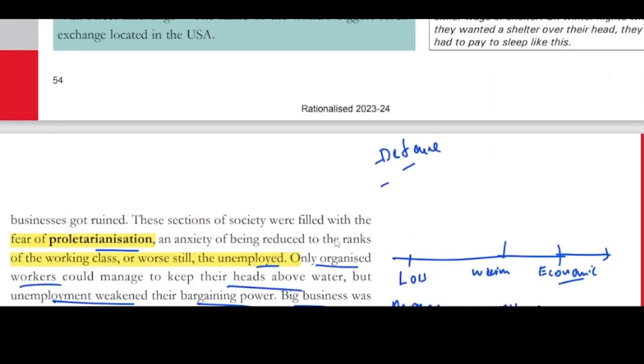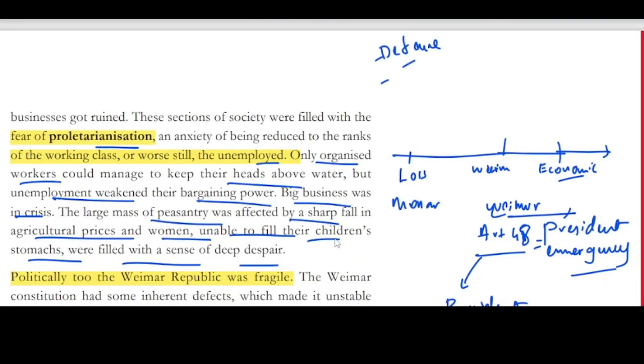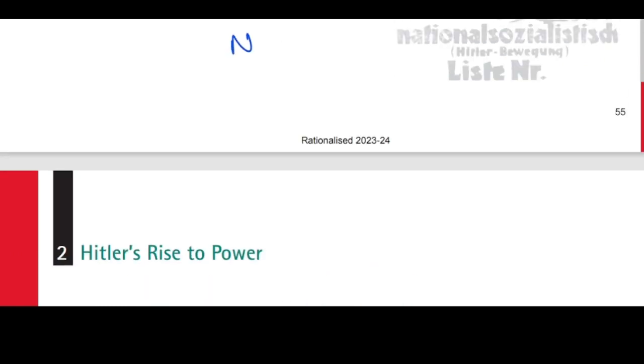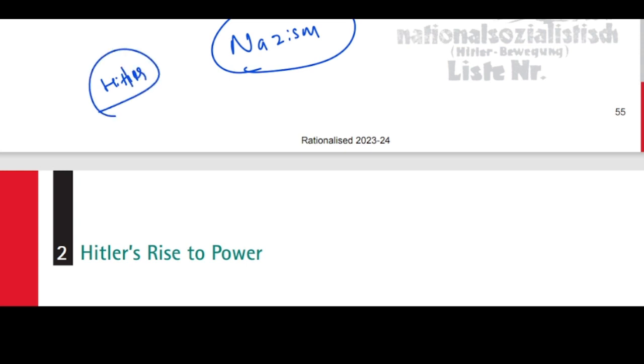Correct. So these are the three events. Which are the three events? The first one is the loss in the First World War. The second is the Weimar Republic, which was not able to solve the problem, and the economic crisis, which worsened under the Weimar Republic, where they were using Article 48, the president's power to use emergency powers. So the president was always the one ruling. All these three events together made Nazism an idea, which gave Hitler a chance to create Nazism. That we will see in the next lecture.